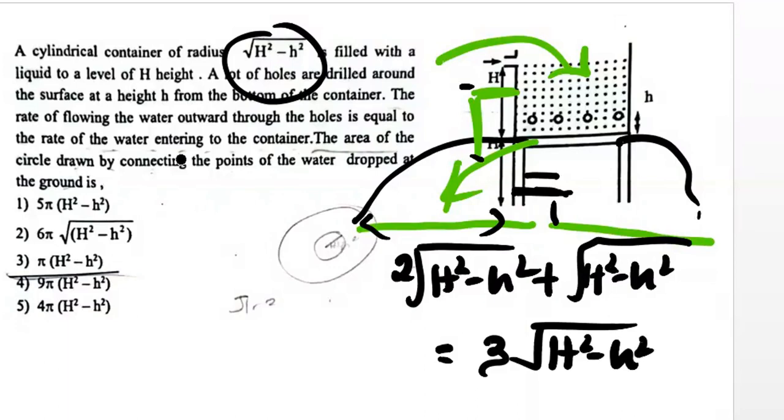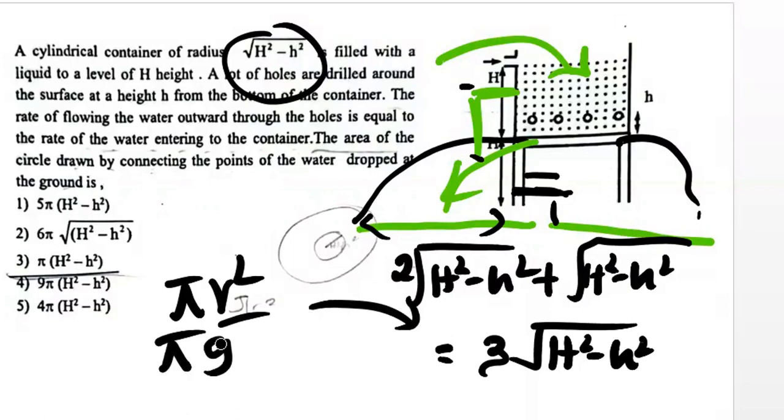Right. Now remember they are asking us the area of it. So we have to apply pi r squared. So pi into the r squared value, so 9 H squared minus h squared. So the answer will be the fourth answer. You can see it now.